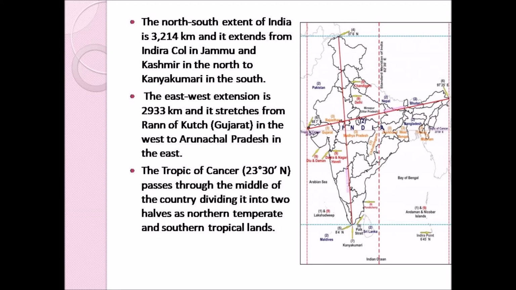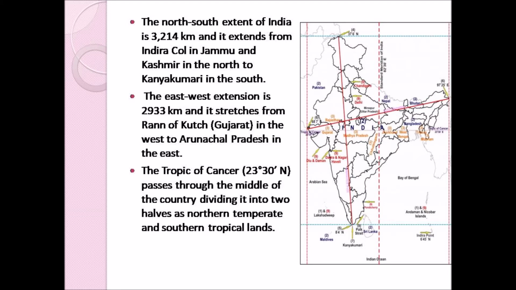Likewise, the east-west extension is about 2933 km, calculated from the Rann of Kutch in Gujarat in the west to Arunachal Pradesh in the east.